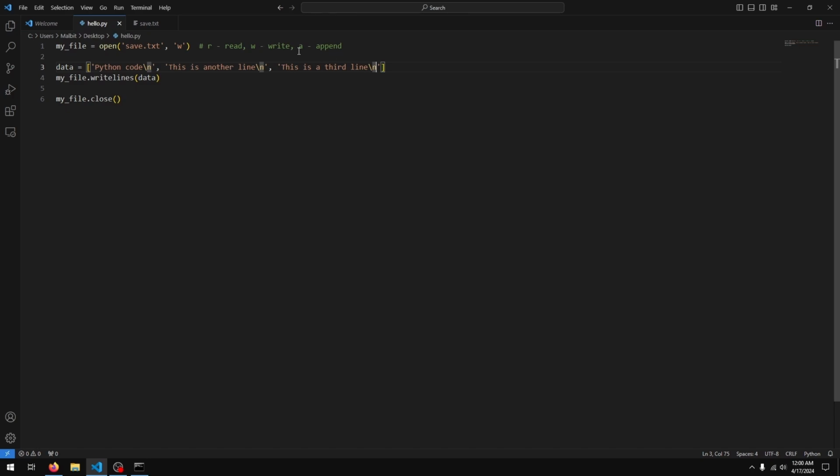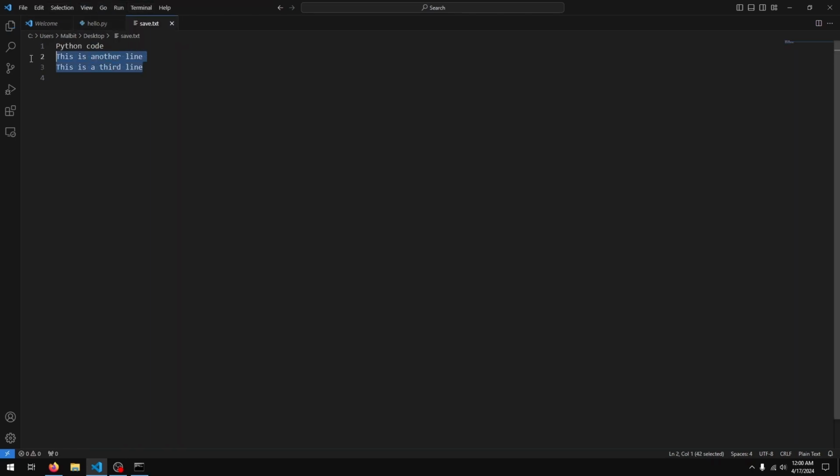So finally, let's look at append. As I mentioned earlier, append will add lines to your file. So what we want to do is open the file in append mode. So we'll put A here, and we are once again going to write data to the file. And I'm going to say write, this is an appended line. So we'll do a \n.